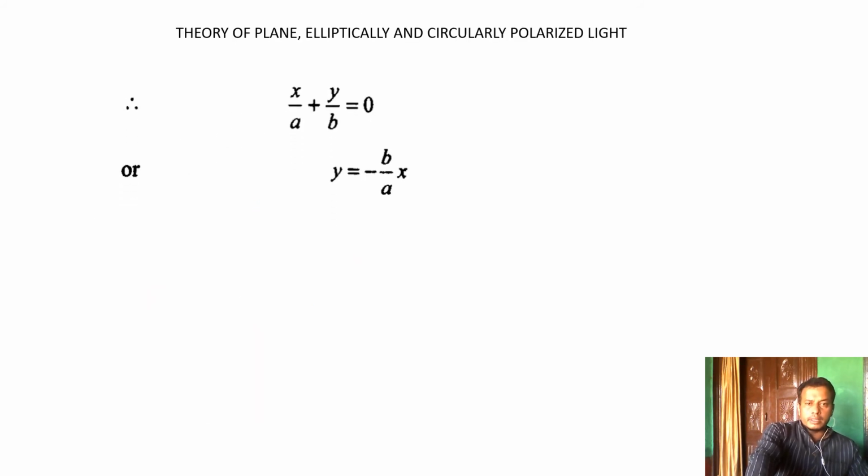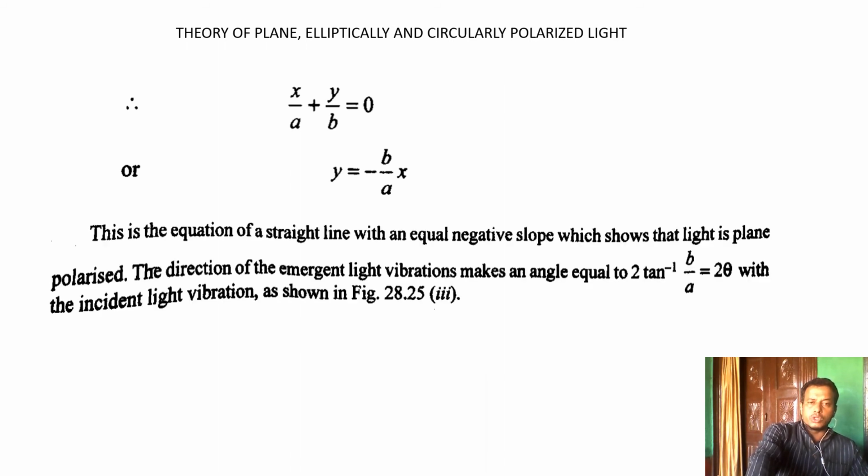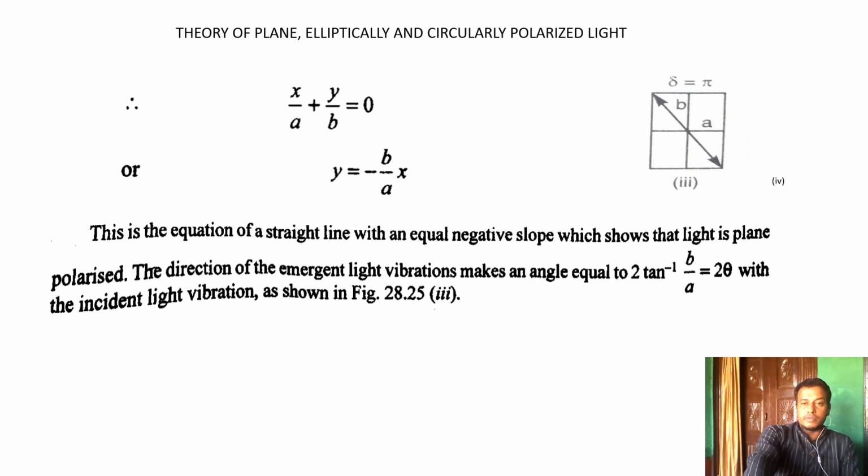If you take delta as odd multiples of pi, some value will come to the other side, and it gives a negative slope. The equation of the line will just have a negative slope, the reverse of the straight line. So again it is plane polarized light that will be seen, inclined at 45 degrees.